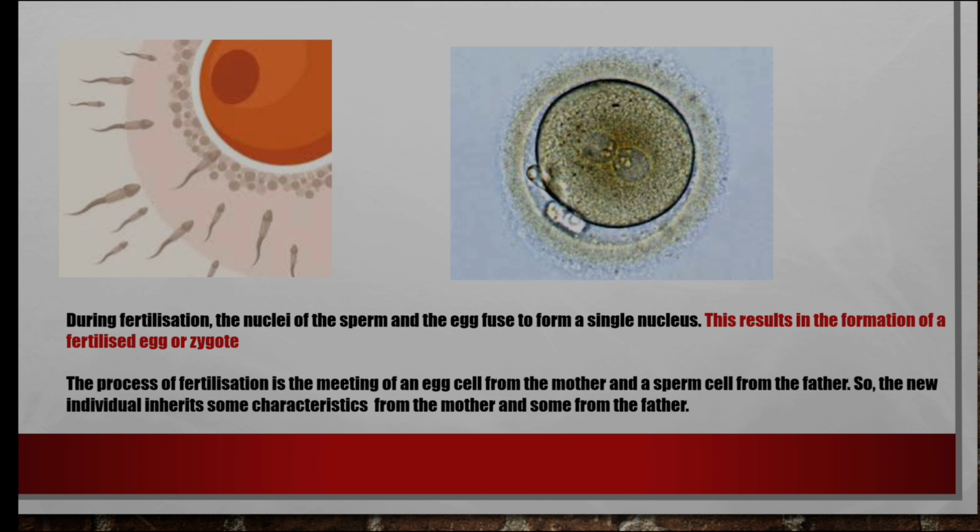It's very, very important to understand this. In reproduction, this is a very important point. The process of fertilization is a meeting of an egg cell from the mother and a sperm cell from the father. So, in that process only, the new individual inherits some characteristics from the mother and some from the father.